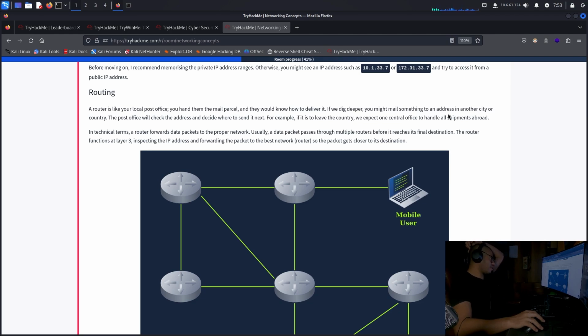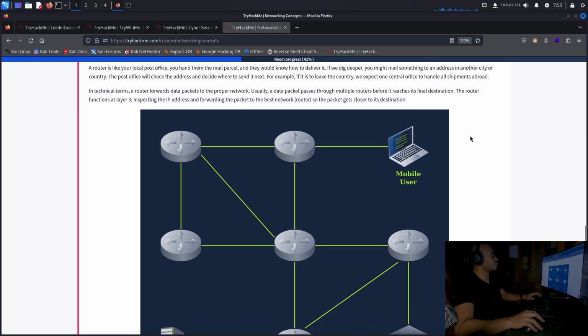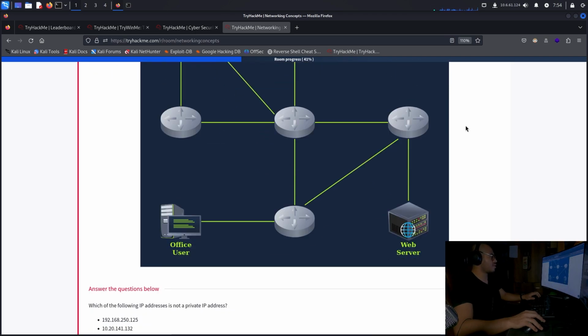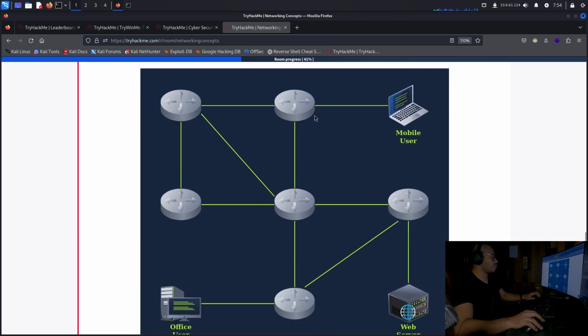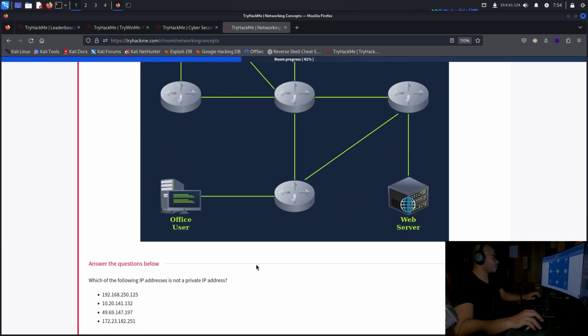In technical terms, a router forwards data packets to the proper network. Usually, a data packet passes through multiple routers before it reaches its final destination. The router functions at layer 3, inspecting the IP address and forwarding the packet to the best network router so the packet gets closer to its destination. So it's web mobile user, router, and then it gets to the web server, and same with the office user, right?